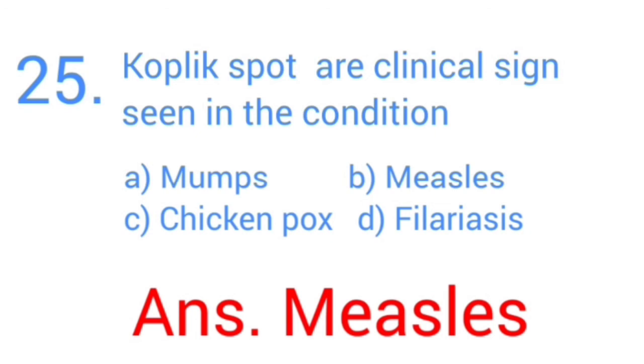Koplik spots are a clinical sign seen in the condition measles.